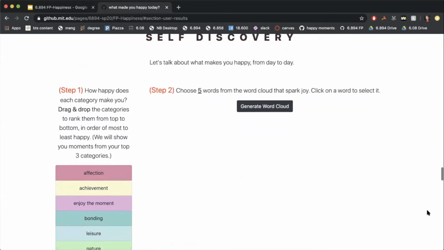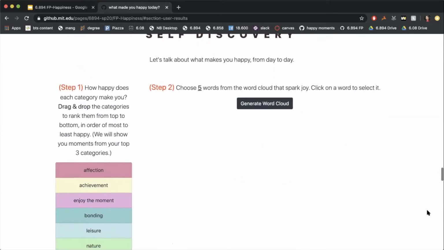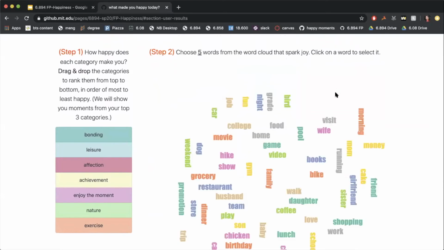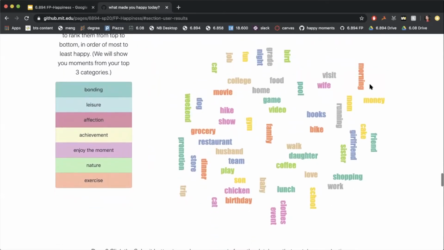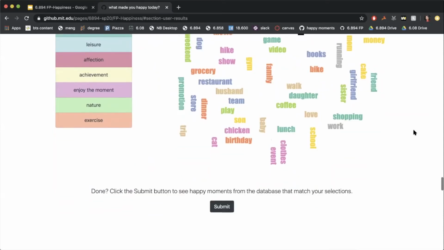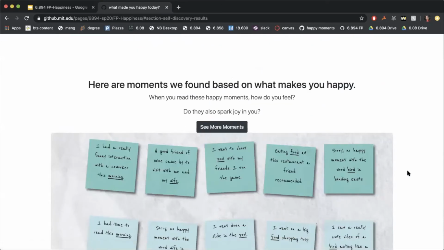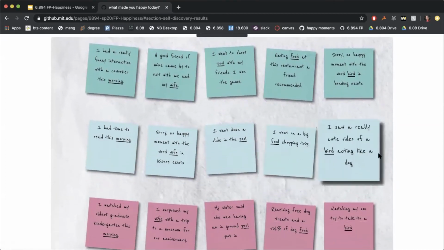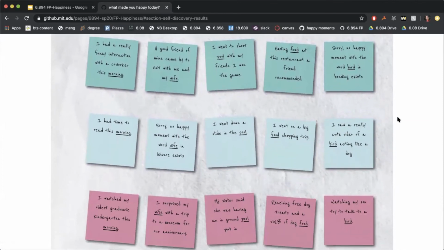We then go on to asking the user what makes them happy from day to day. So here they can rank the categories that bring them the most happiness from most to least happy. And then we also ask them to choose 5 words from this word cloud that spark joy in them. We then see happy moments that correspond to the words that they chose, organized by the categories that make them the most happy.